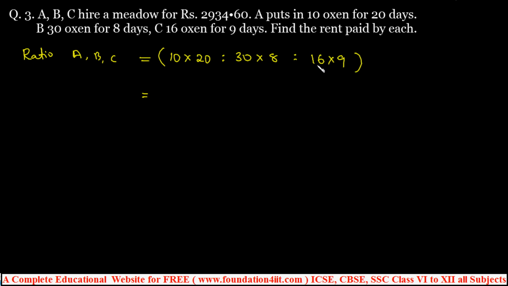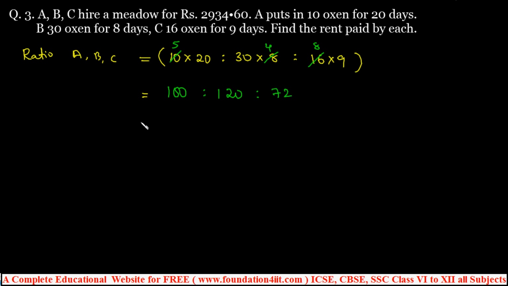10, 30, 16. Okay, 2 5s are 10, 2 15s are 30, and 2 8s are 16. The same 2 you can cancel. And again 20, 8, 9. 5 into 20 is 100, and if we calculate this, 30 into 4 is 120. Again 8 into 9. You can cancel in this way, or just do normal simplification also.